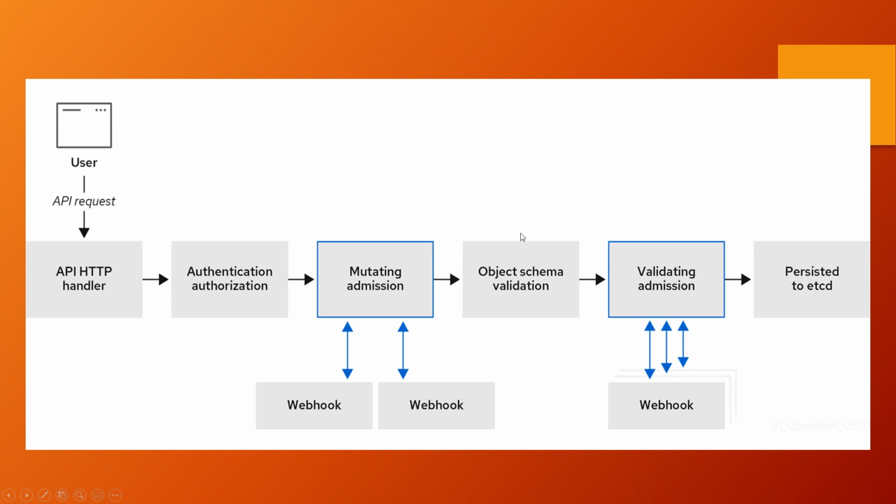Based on that, it will validate and check whether the minimum required parameters are written or not. That's how, sometimes if you miss some parameter, or if you don't give proper indentation, it will reject. So that's where it will validate, in the object schema validation stage. Once this object schema validation is done, then it will store the details in etcd. So this is the workflow that happens in the background when you try to create something on your Kubernetes cluster. Now the main concentration is on authentication and authorization.